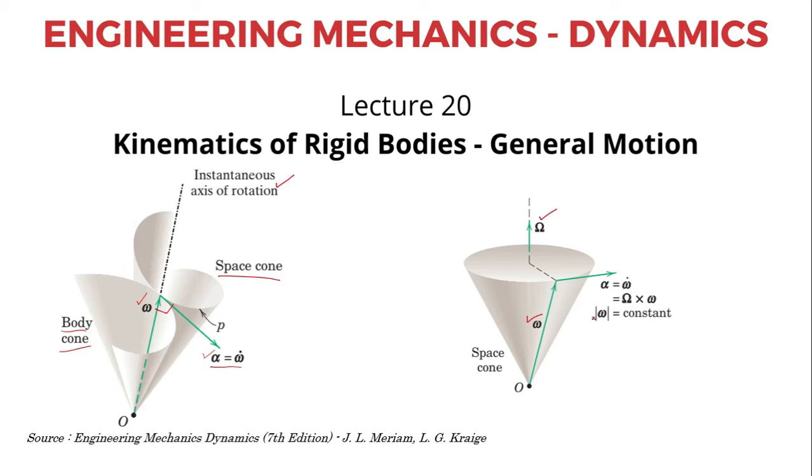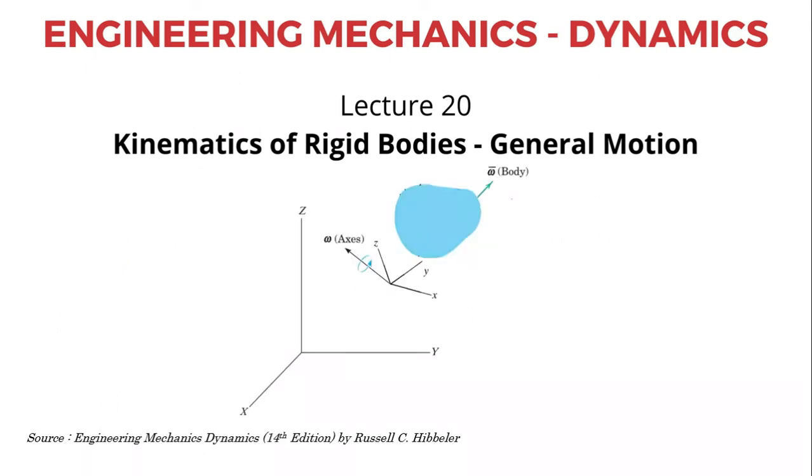In such a case, the corresponding alpha can be given as capital omega cross omega. This concept may be slightly difficult for some people to understand. It requires a 3D visualization of the rigid body motion to understand these concepts well. I'm not going into much detail; we'll move on to the next topic.